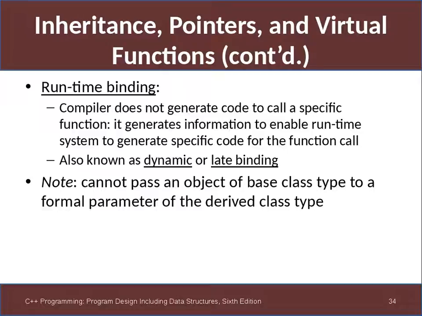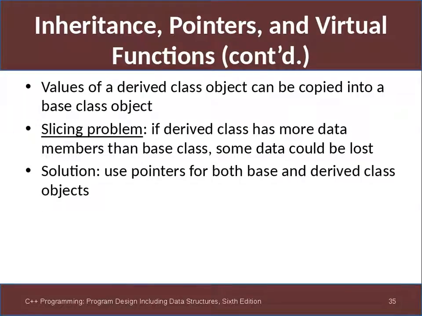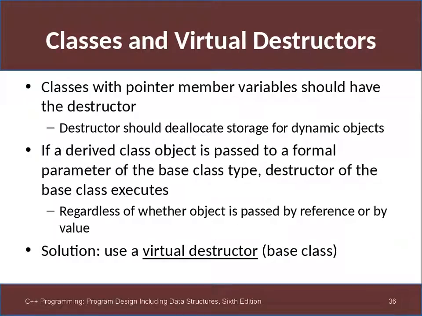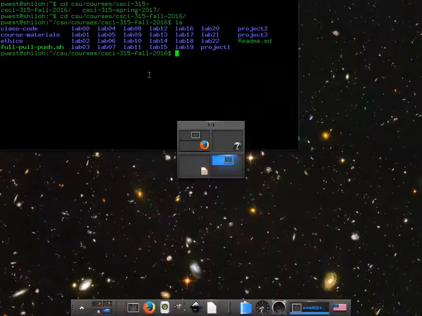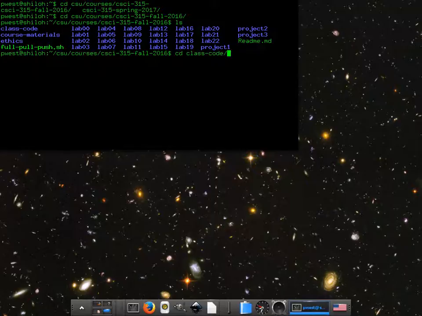To a formal parameter of the derived class. Sure. Unless it's virtualized. Wow, why are we throwing all these things out? Slicing problem, solution. Okay, why don't we just get an example? I'm going to destroy these slides in a moment. Delete slides. All right, we're just going to go do an example because this has gotten ridiculous.